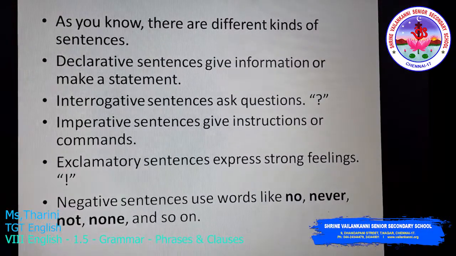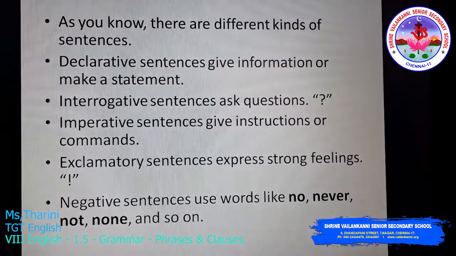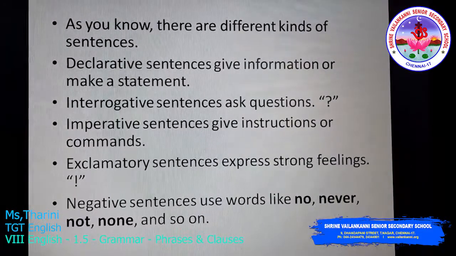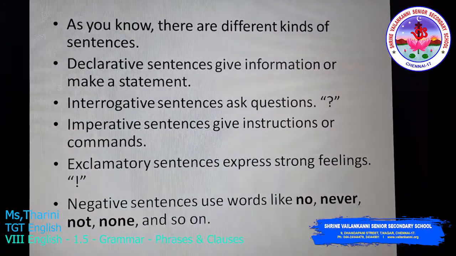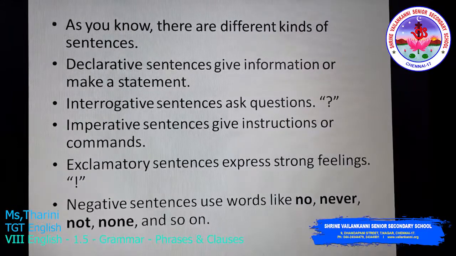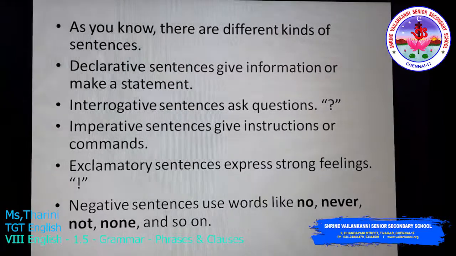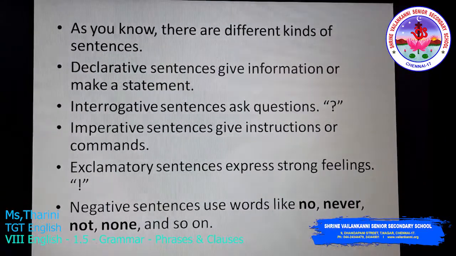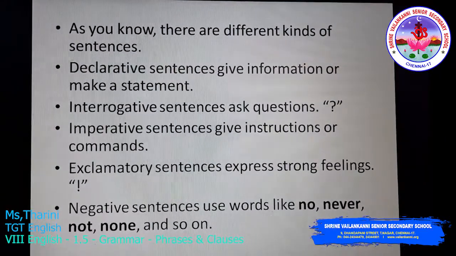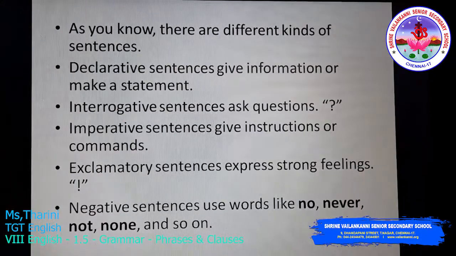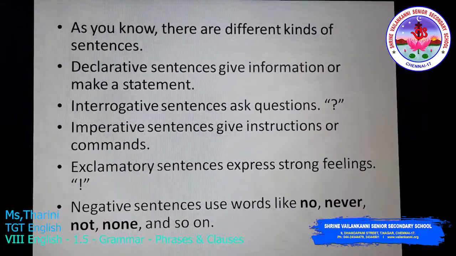It's like an order. Yes. Exclamatory sentences express strong feelings and end with an exclamation mark. Negative sentences use words like no, never, not, none, and so on.